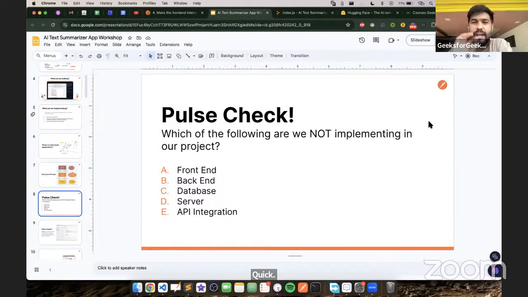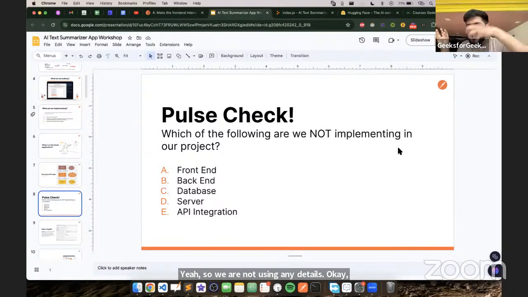Yep. So we are not using any database here. Because the token is already there, API is already there, front end is already there. We are making an API which would just act as an interface.